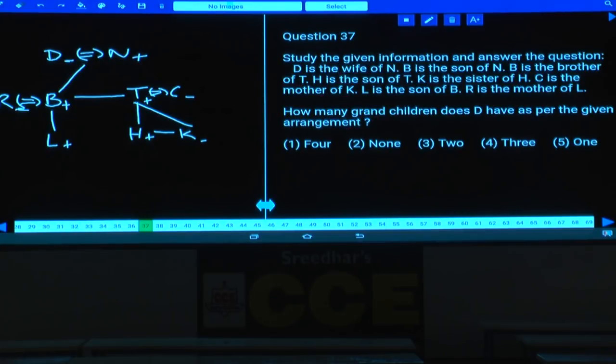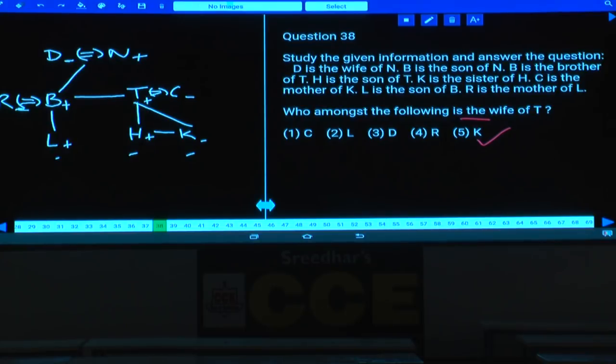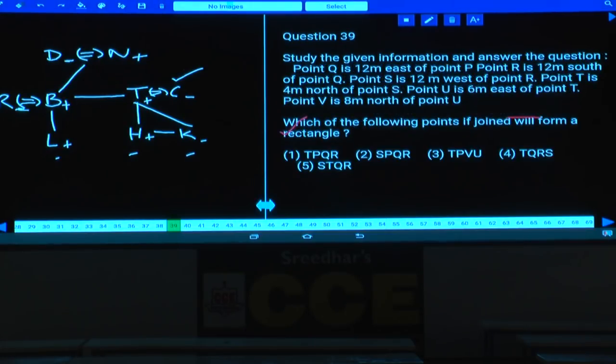Then question number 37. How many grandchildren does D have as per the given arrangement? This D is having 1, 2 and 3, L, H and K are the 3 grandchildren this D is having, that is choice 4. Then question number 38. Who among the following is the wife of T? C is the wife of T, and this C is given in choice 1. Now this is about question numbers 36 to 38.